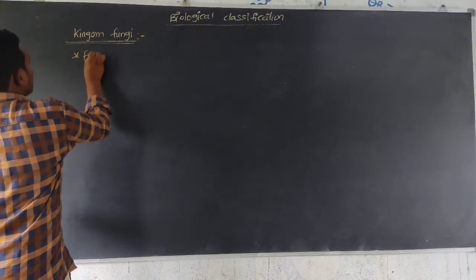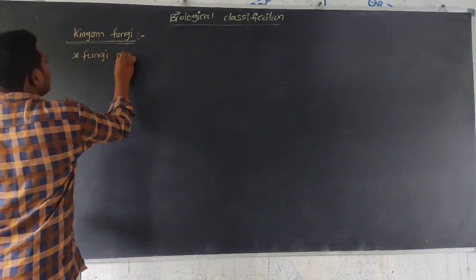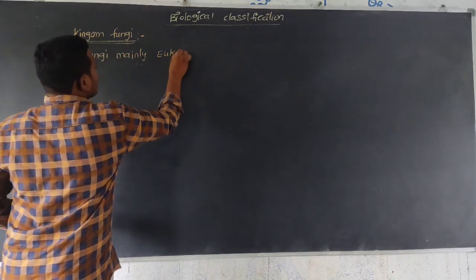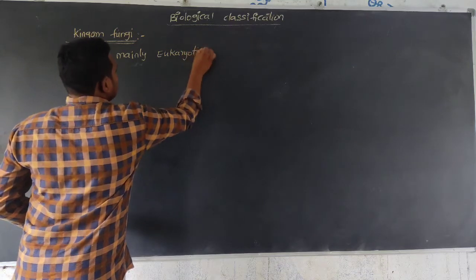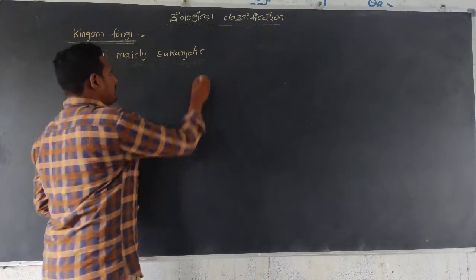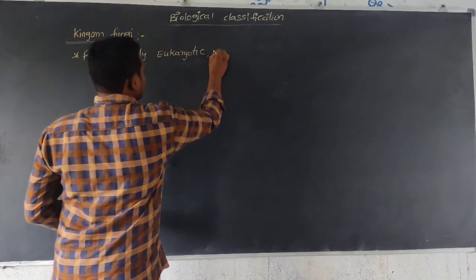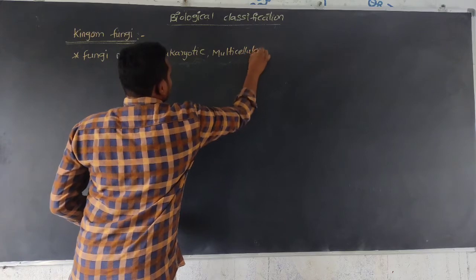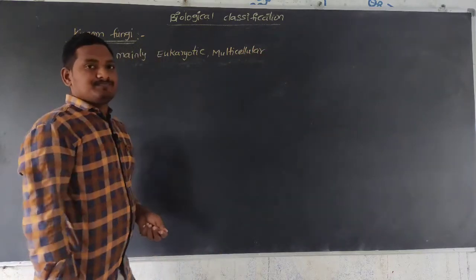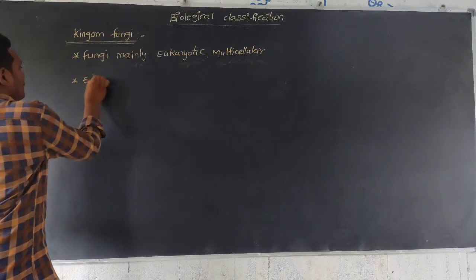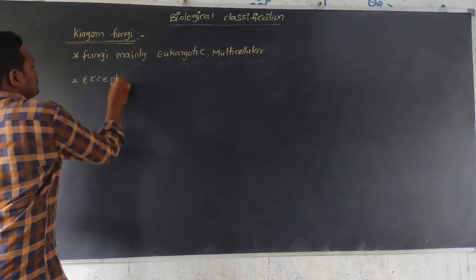So fungi are mainly eukaryotic, which means the nucleus is enclosed by a nuclear membrane, and they have a multicellular body of organization. Except yeast.